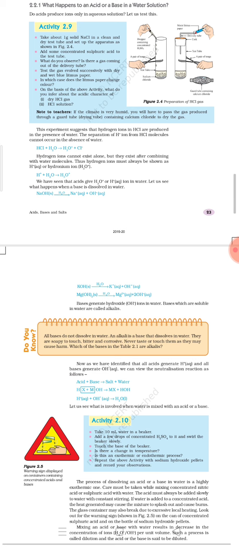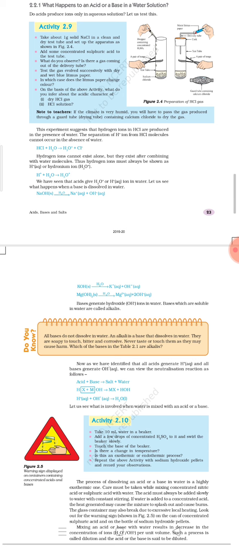Thus hydrogen ions must always be shown as H plus aqueous. H plus aqueous is also the same thing. It indicates that hydrogen ion is present with water, or hydronium ion, or you can also write hydronium ion, which completely indicates that H plus has combined with H2O, and that is how you get H3O plus or hydronium ion.